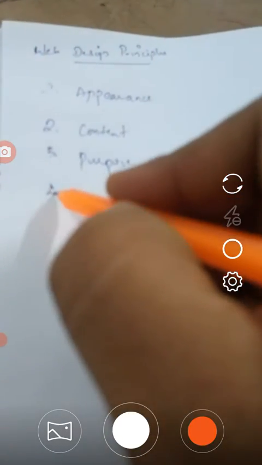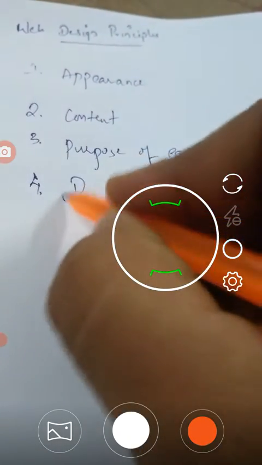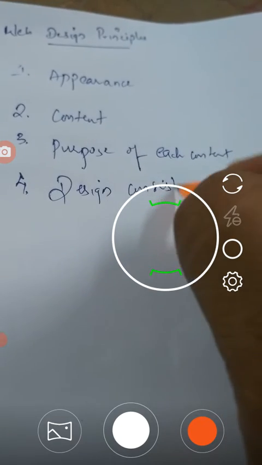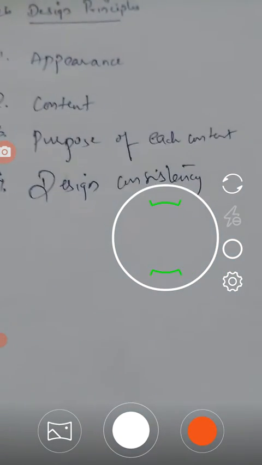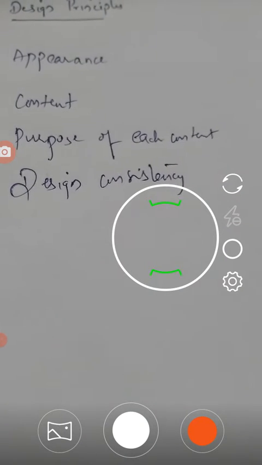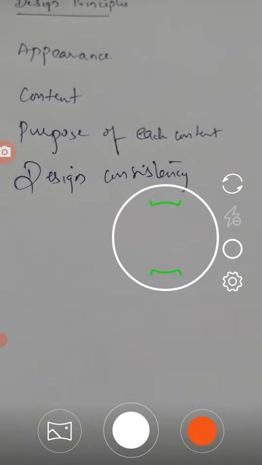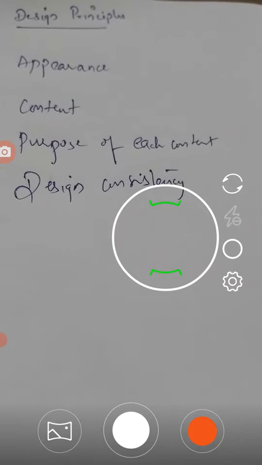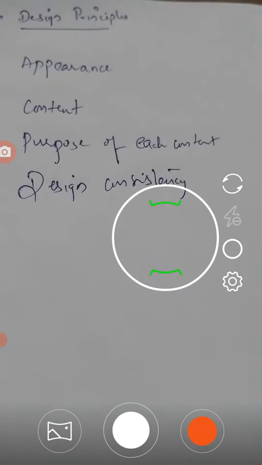And the next one is design consistency. Your design elements should match throughout each page. It means your headings, subheadings, fonts, button styles, and sizes, everything should have the same look and feel every time they are used. Think out each detail in advance.